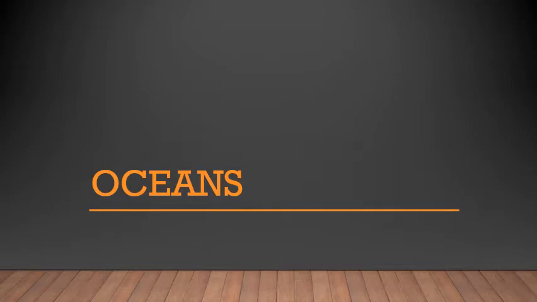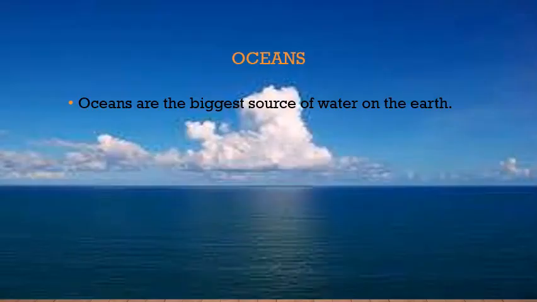Then the second source of water is oceans. Oceans are the biggest source of water on the earth, but the water is salty. The biggest source of water on earth is oceans only, but they have salted water, and to convert that salted water into sweet water is a little bit difficult. It takes a lot of energy and it is a little expensive. So we are still not converting this salt water into sweet water in India. Sweet water means the water that we can use.